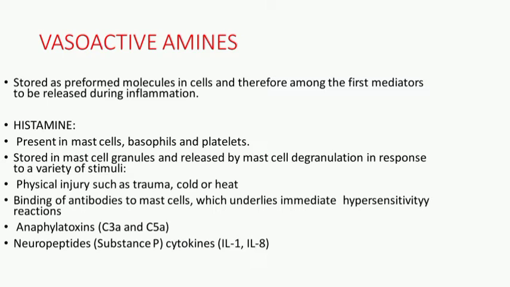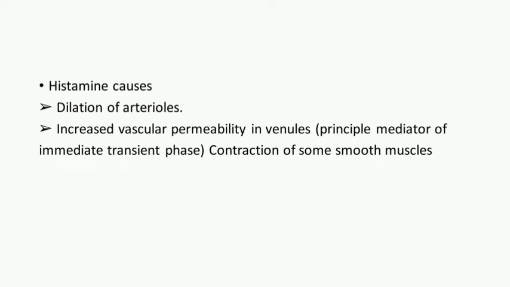Binding of antibodies to mast cells, which underlies immediate hypersensitivity reactions. Anaphylatoxins C3a and C5a. Neuropeptides, substance P. Cytokines, interleukin-1, interleukin-8. Histamine causes dilation of arterioles, increased vascular permeability in venules, and is the principal mediator of the immediate transient phase. Contraction of some smooth muscles.